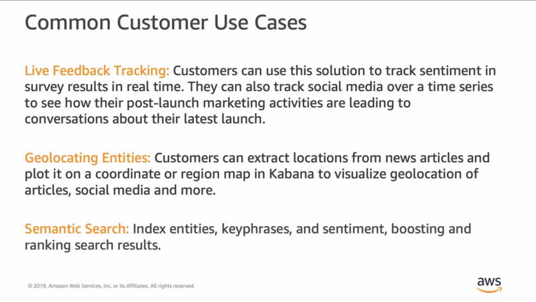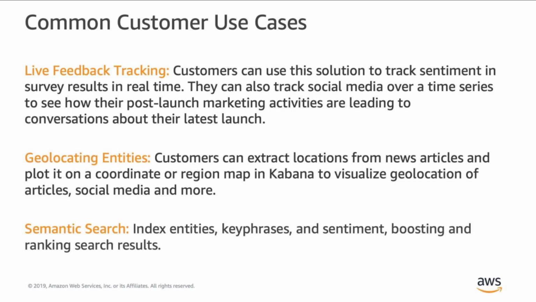You can plot news articles and social media posts that relate to your product or organization, extract the location from those documents, and plot it on a map. That map will visualize where the news is coming from or the location that the news is mentioning in real time. So you can map your activities to where people are talking about it.